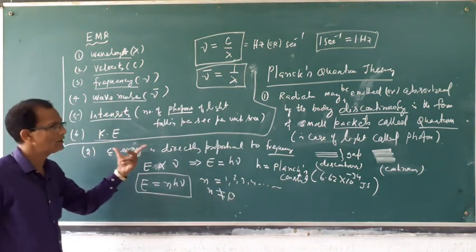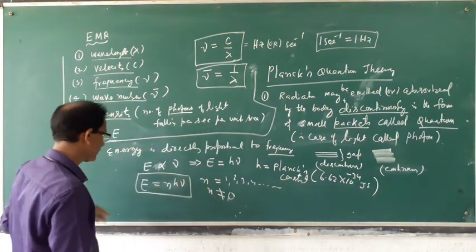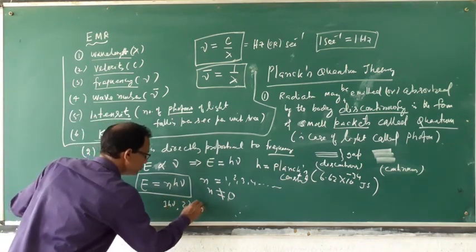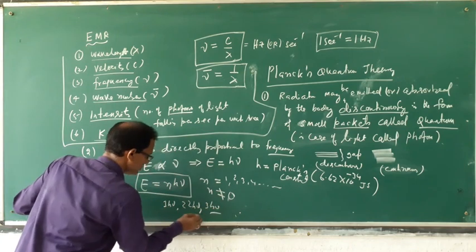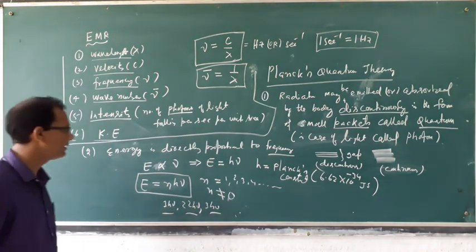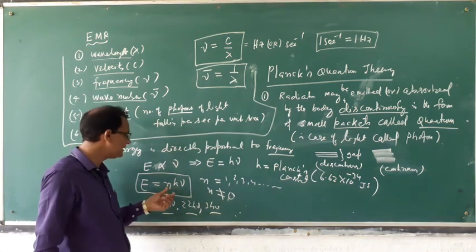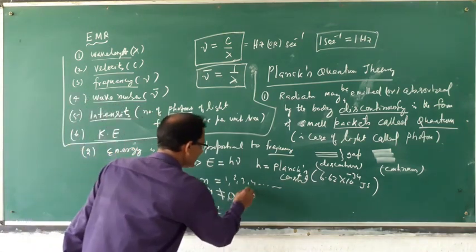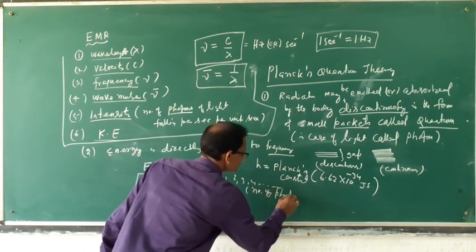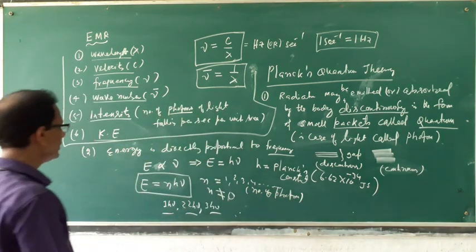One packet, one photon means 1 h nu, 2 h nu, 3 h nu. Like this, energy is emitted or absorbed by the body. That's why n is multiplied. N indicates the number of photons.